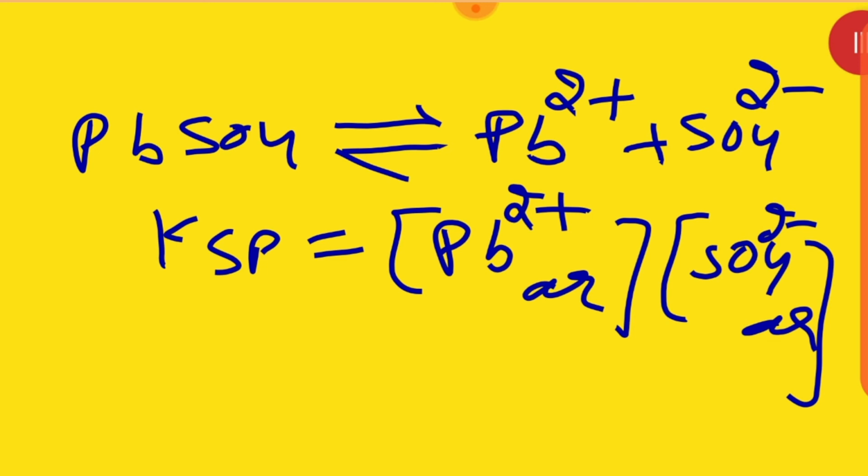Okay. Then student, after that we have a very important part: what is the difference between the solubility product and the ionic product.